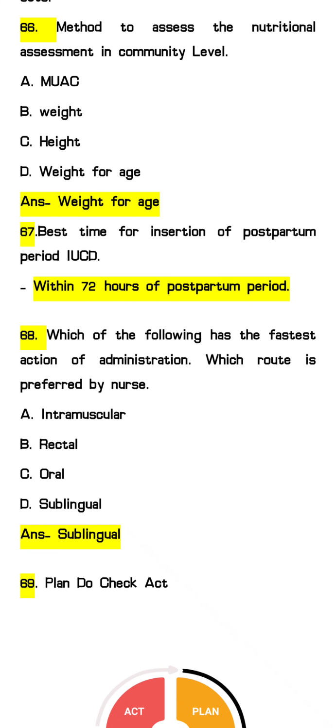Next question 67, best time for insertion of postpartum IUCD. They have given some options but I have not got the proper option. The answer will be within 72 hours of the postpartum period, that is considered the best time for insertion of the postpartum IUCD.